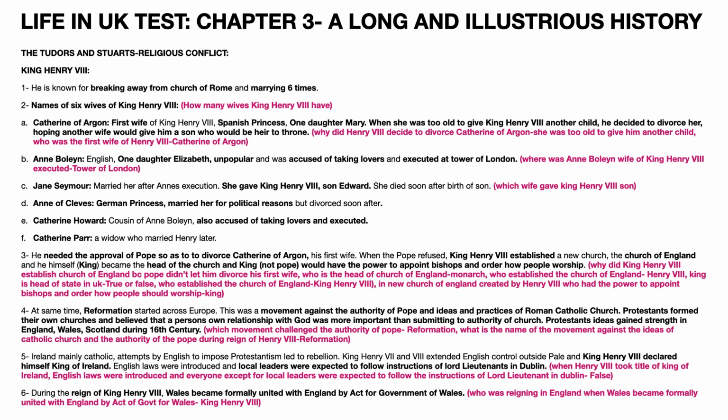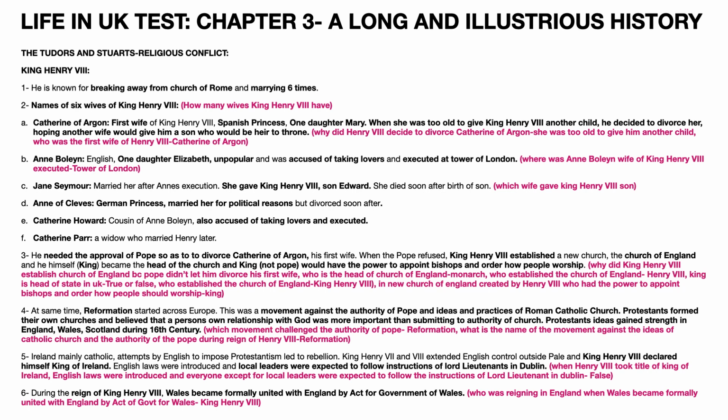The fifth wife was Catherine Howard, who was a cousin of Anne Boleyn, and she was also accused of taking lovers and executed. And the sixth wife was Catherine Parr, who was a widow and who married Henry later in life.